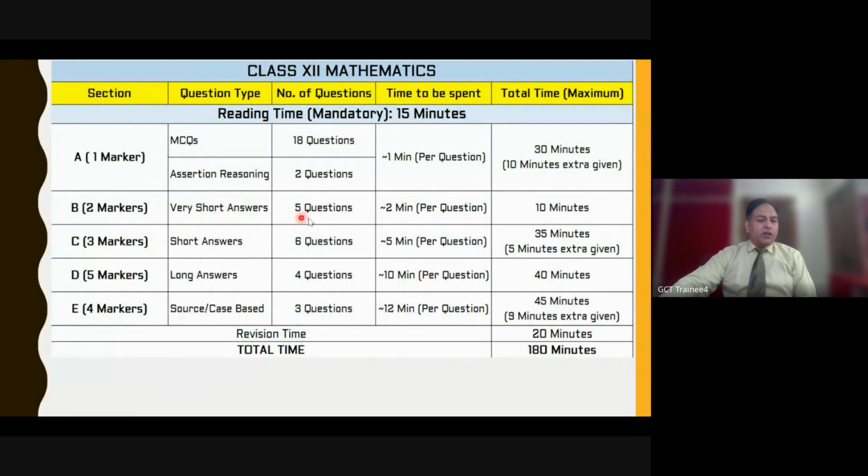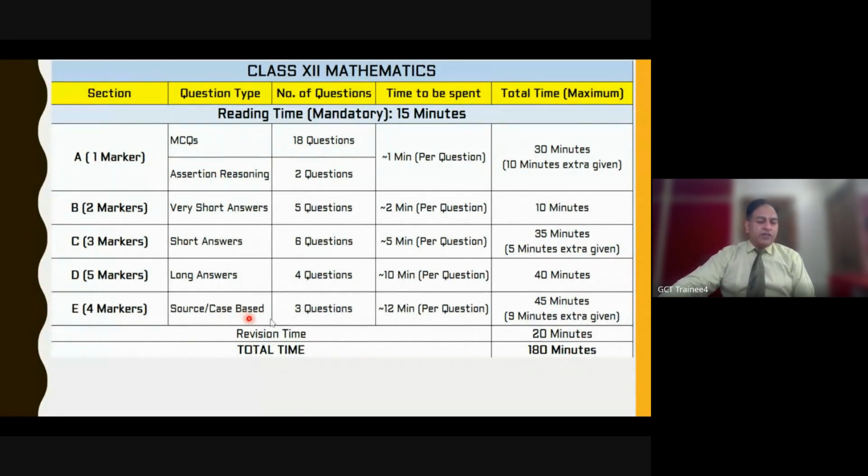Then talking about the very short answer, 5 questions. If 2 minutes are given to each, 10 minutes. Even for MCQ, 30 minutes are okay, but I am preferring to give say 10 minutes extra as buffer time for this. For 3-marker questions, there are 6 questions. If 5 minutes are given to each question, 30 minutes will be there plus 5 minutes extra. 5-marker, 4 questions. If 10 minutes are given, 40 minutes, that's more than enough time.